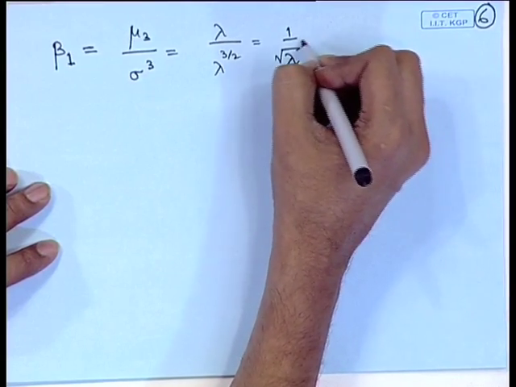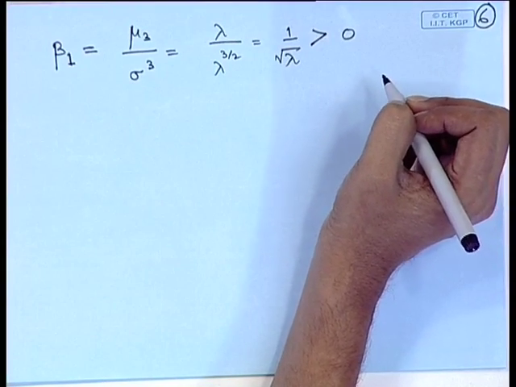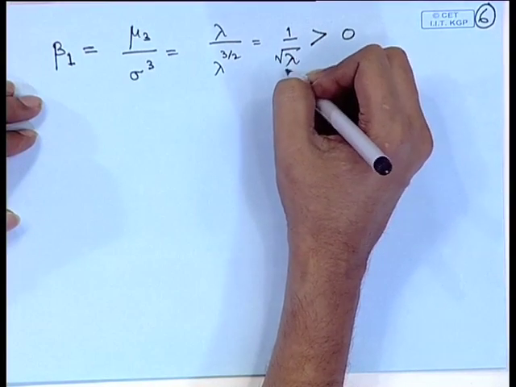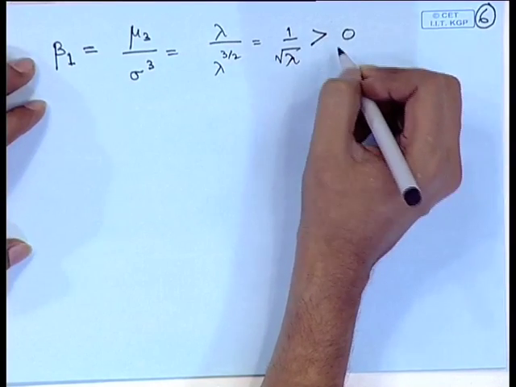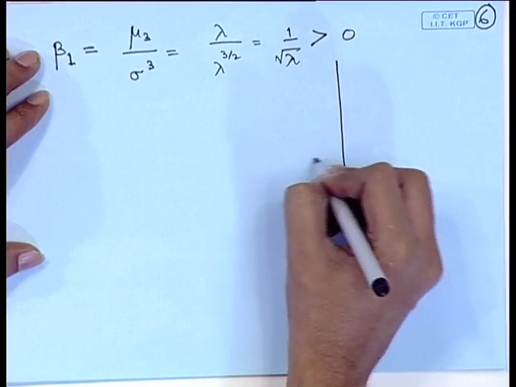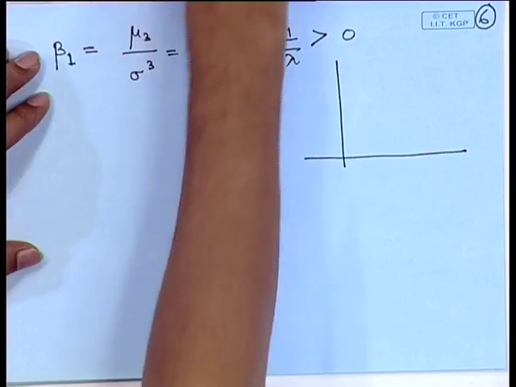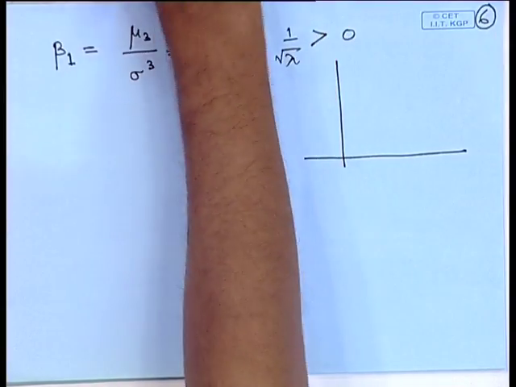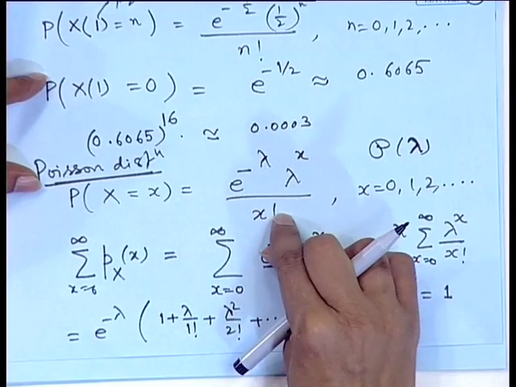Naturally, since lambda is a rate, it is a positive parameter. So, this is greater than 0. However, you can observe that as lambda increases, this will converge to 0. So, the Poisson distribution is a positively skewed distribution, which is obvious also, because the terms of the Poisson distribution are given by e to the power minus lambda, lambda to the power x by x factorial.